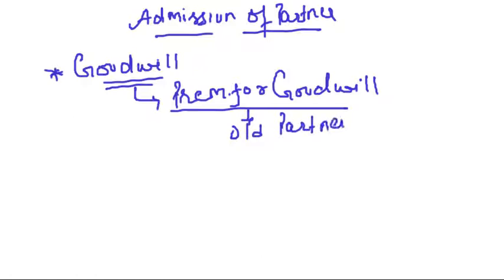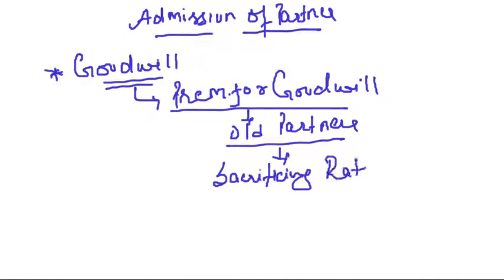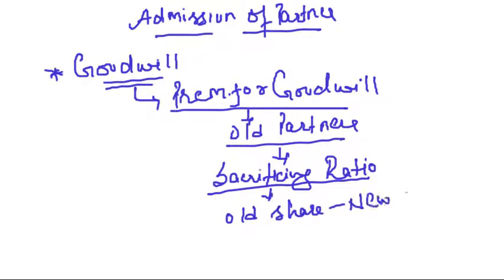In which ratio? In the sacrificing ratio. What is the sacrificing ratio? The ratio in which the old partners sacrifice their share. How to calculate it? Old share minus new share. This we have all discussed in the previous lectures, right?